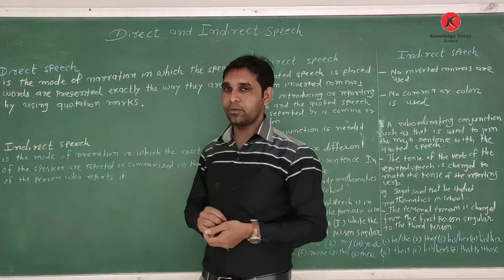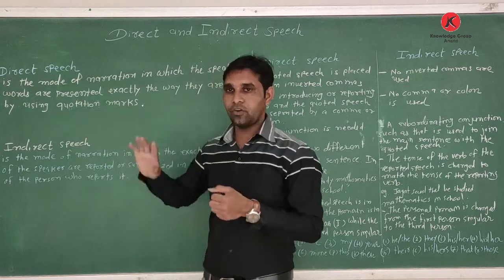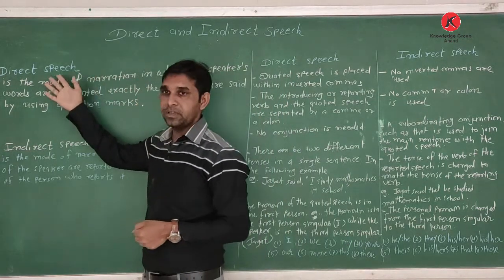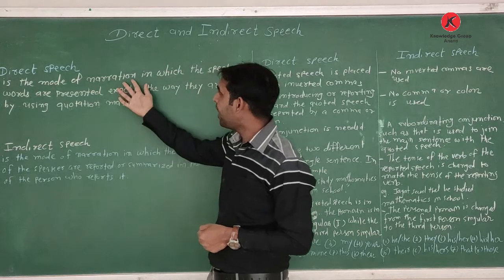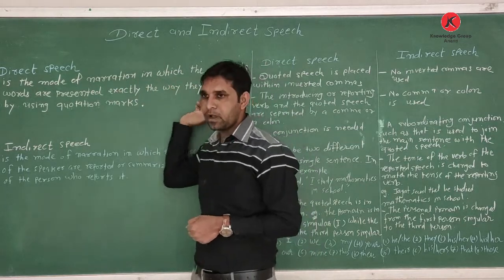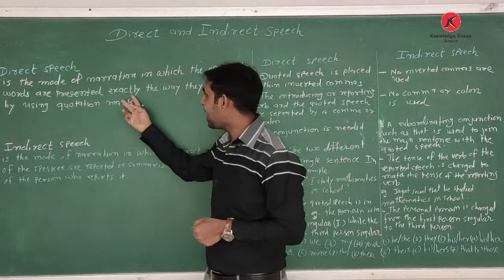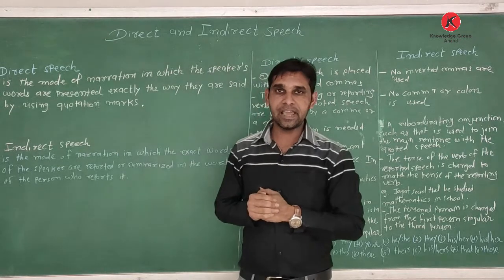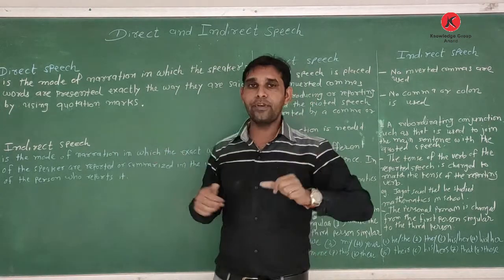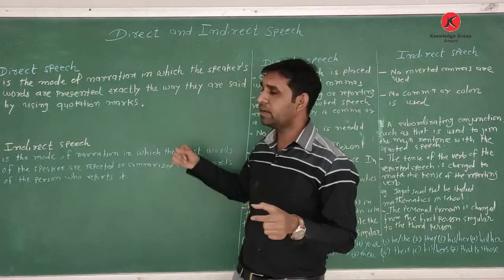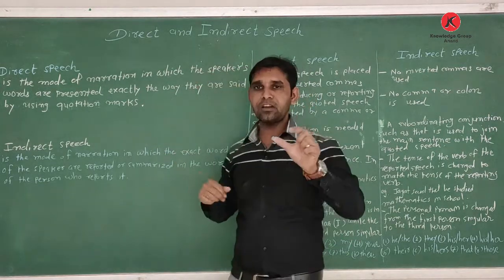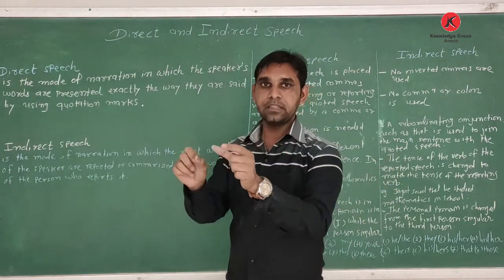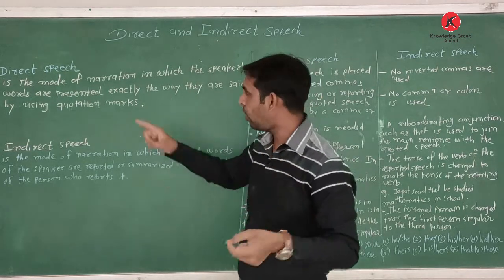Look here on the board. The definition of direct and indirect speech is already given. Direct speech is the mode of narration in which the speaker's words are presented exactly the way they are said, by using quotation marks. So what is direct speech? The mode of narration in which the speaker's words are written exactly in the quoted speech. That is called direct speech.